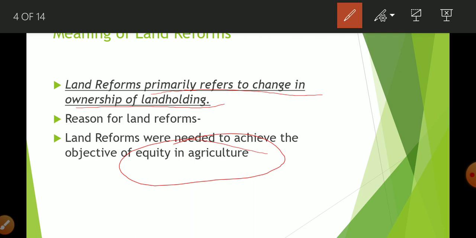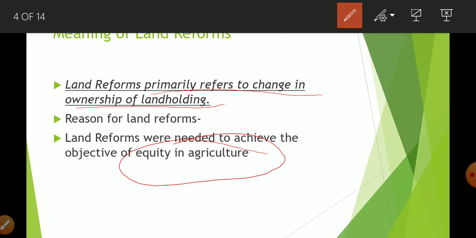So this is the condition of equal distribution or equity. So the government wants that everyone has so much land that they are able to earn this much, they are able to fulfill their basic requirements like food, shelter, education and hospital facilities.